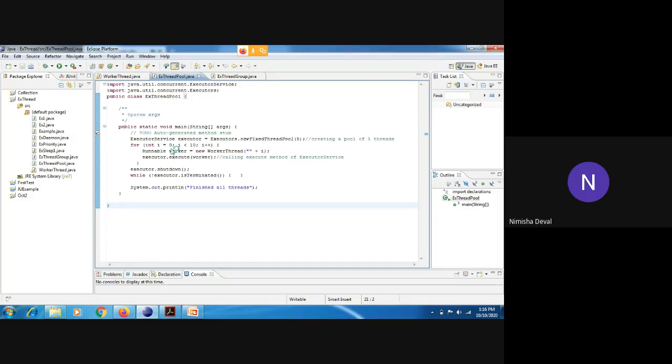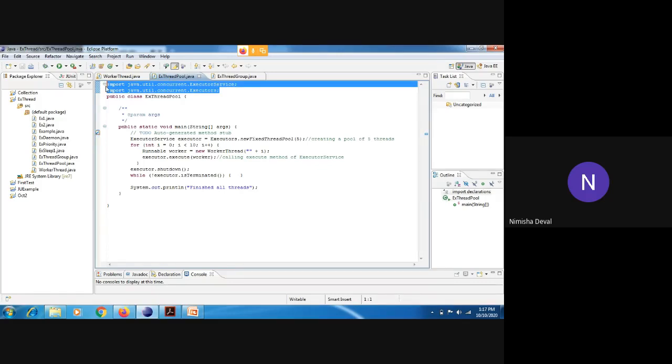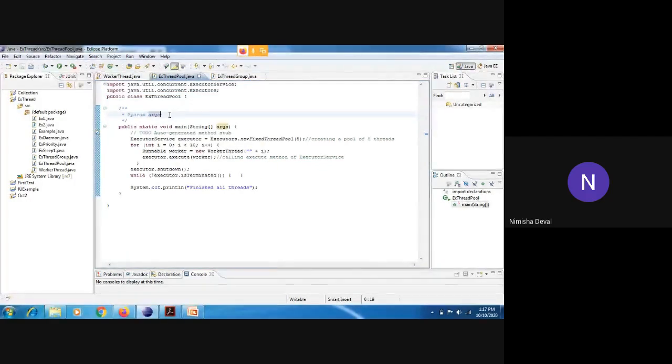Now you can see here, first the same process, because we want to access that worker thread multiple times in our program, which is nothing but a pool of threads, means we are using multiple threads. We are creating multiple threads with the help of the worker thread program.